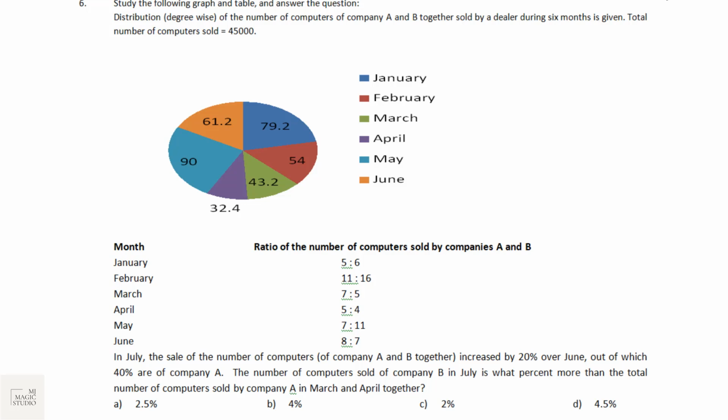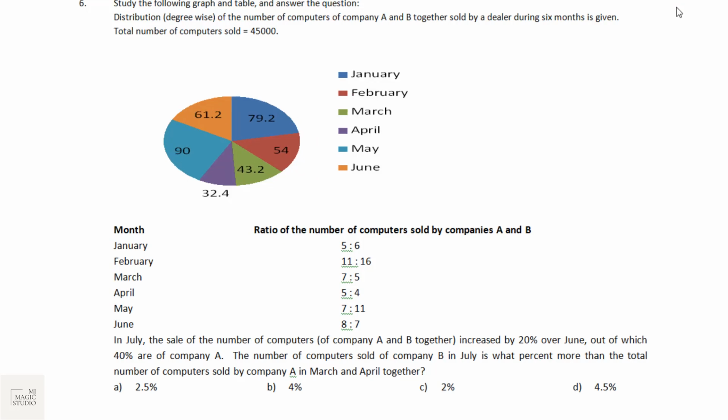Next, bucket number 6, again from data interpretation. This time a pie chart and a table are given. Read the data in both, connect the data in both, and answer the question asked. Get your on-screen calculator ready and then do these calculations. Distribution degree-wise. That means these values are given in degrees. The total of all these degrees should be 360.